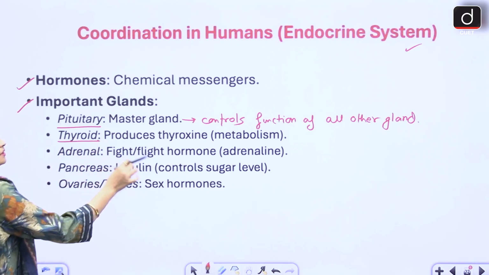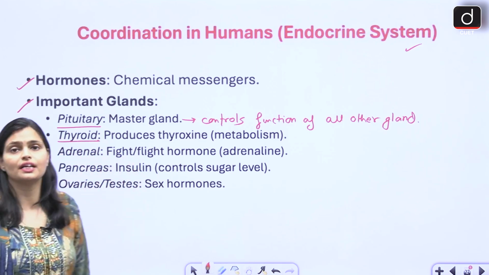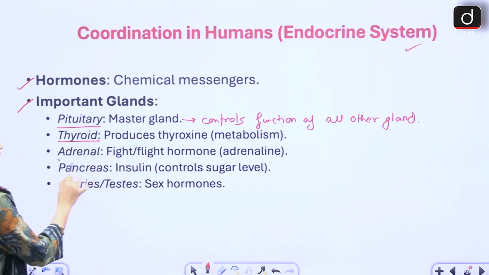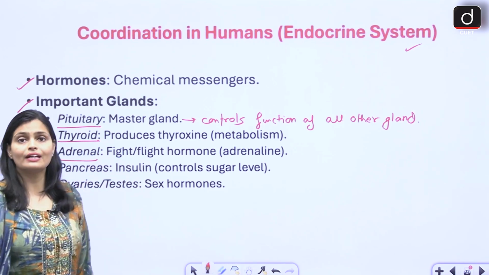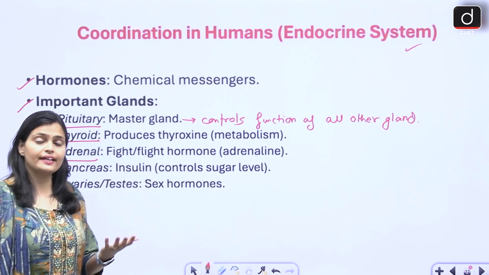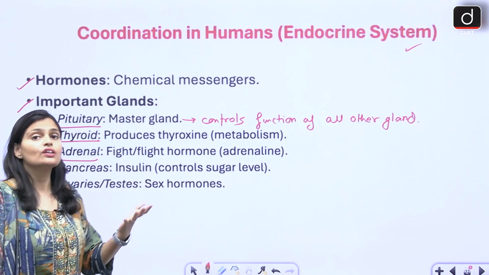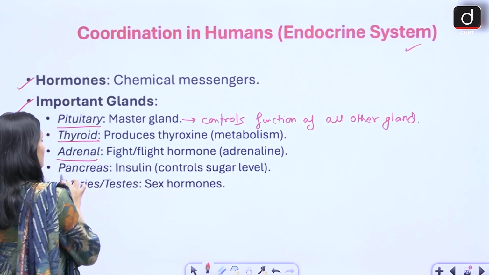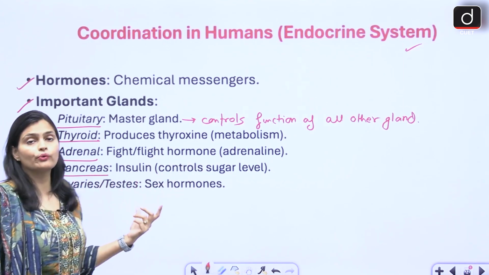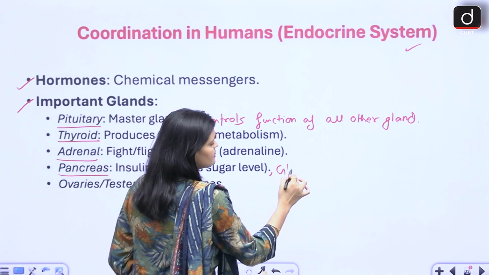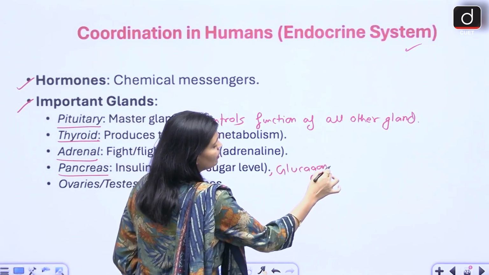Thyroid gland produces thyroxine hormone, which helps to maintain the metabolic reactions of our body. Adrenal gland releases hormone adrenaline, which is released when we are in fear, when we are fighting with someone, when we are in anger. At that time adrenaline hormone releases. Pancreas releases two hormones actually, insulin and glucagon.